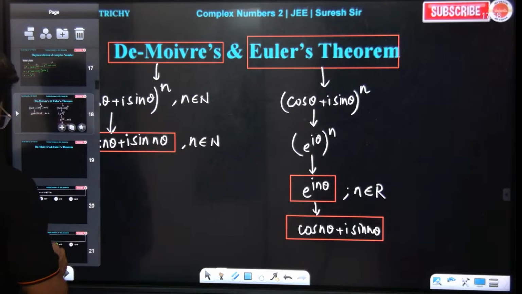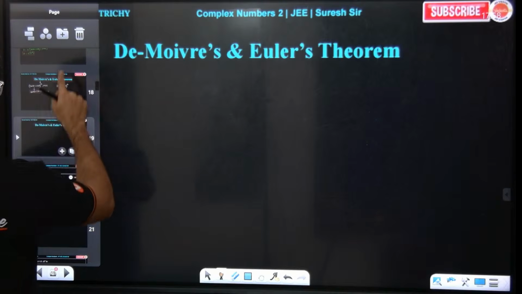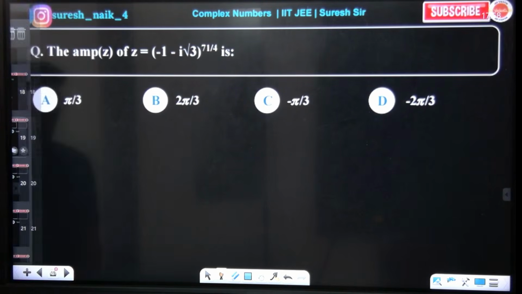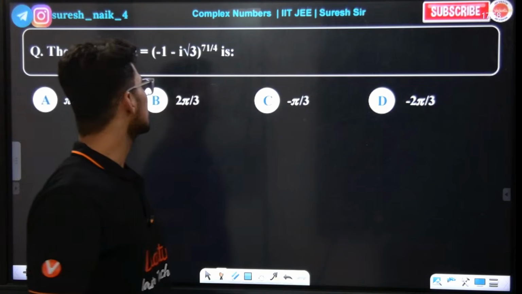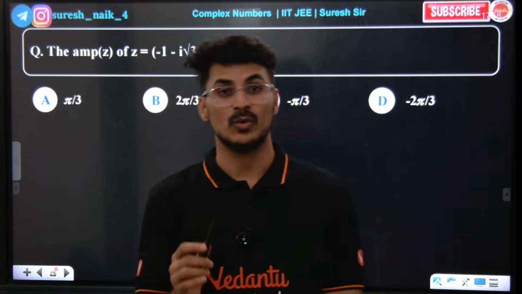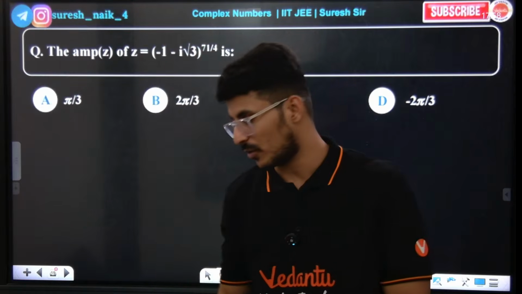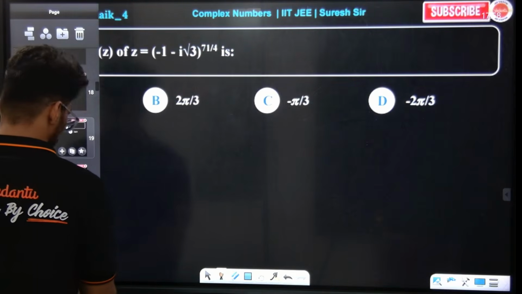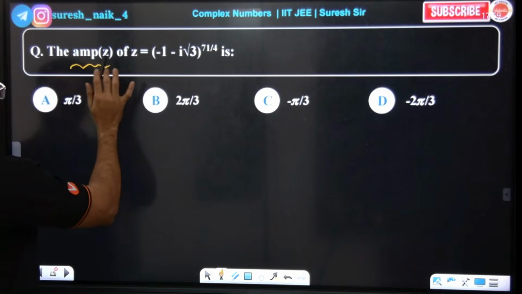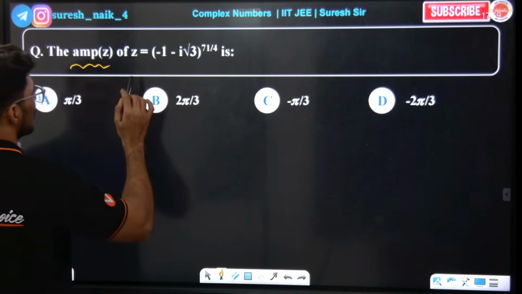Okay, next, everybody should find out where we use Euler's theorem and de Moivre's theorem. Euler's theorem is very, very important wherever big powers are involved. I'll solve one question and make you understand. Everybody look at the board. The question asks for the amplitude of z, of this complex number.